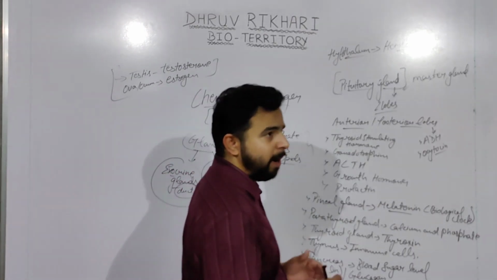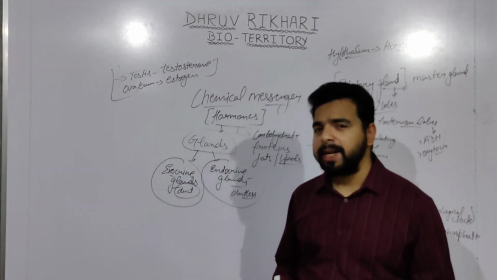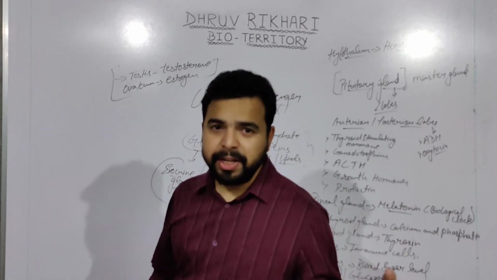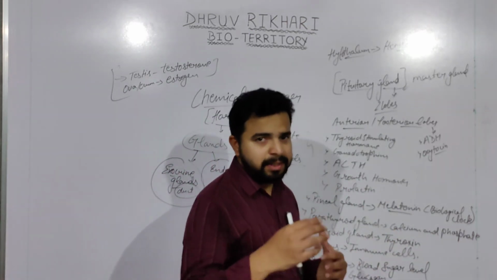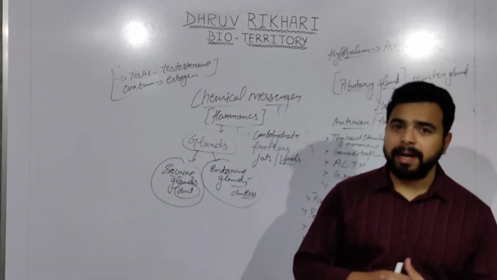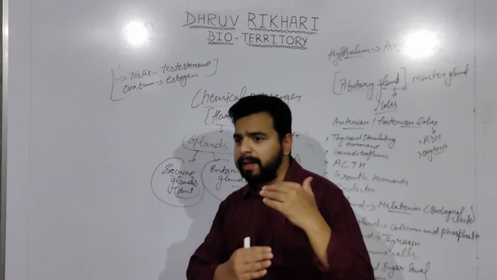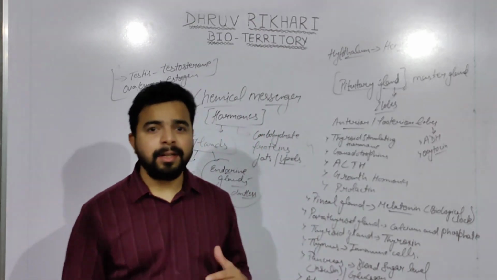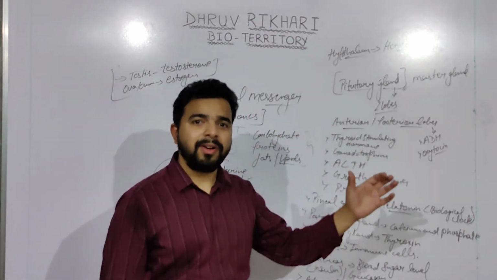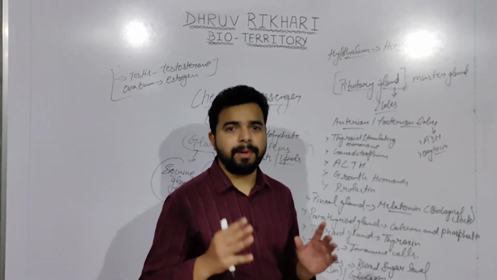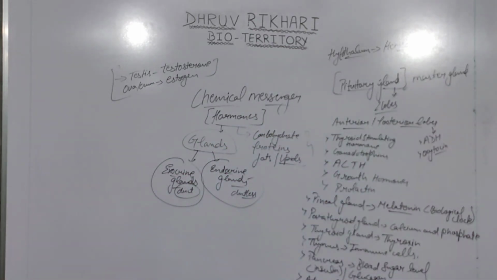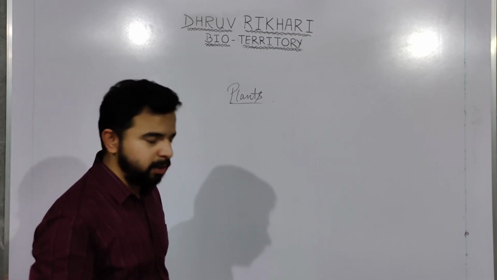So I hope up till now you are able to understand how control and coordination take place in humans, the difference in the nervous system when we talk about brain and spinal cord, and how chemical messengers help in regulation and organization. Now next we will discuss coordination in plants.